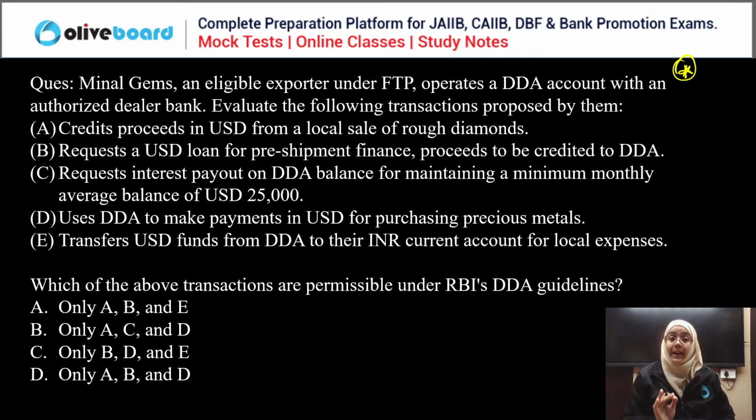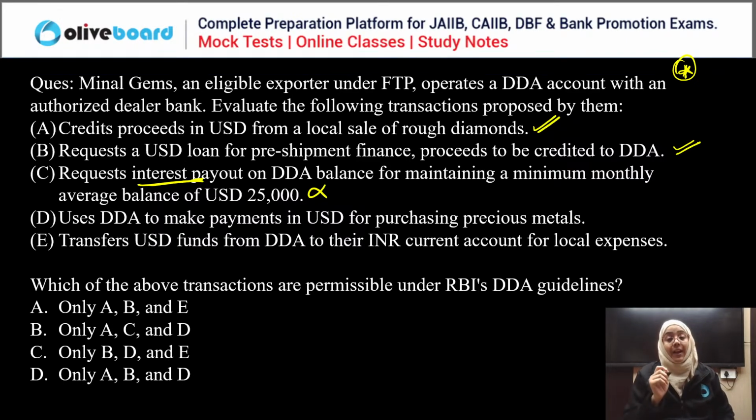Diamond Dollar account, credit proceeds in dollars from a local sale of rough diamond, that is allowed. The Diamond Dollar account is maintained for making or receiving payments related to rough, uncut, cut, polished diamond, or even diamond jewelry. It is for these particular things that the Diamond Dollar account is operated. Request a dollar loan for the pre-shipment finance proceeds to be credited to the DDA account, that is also correct. Now, request interest payout, that is not allowed.